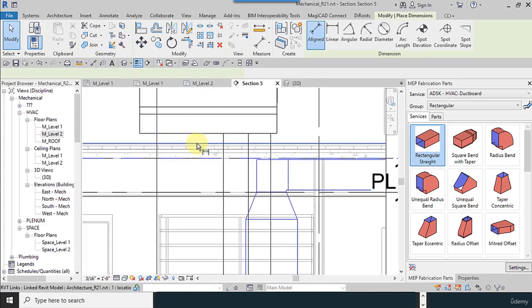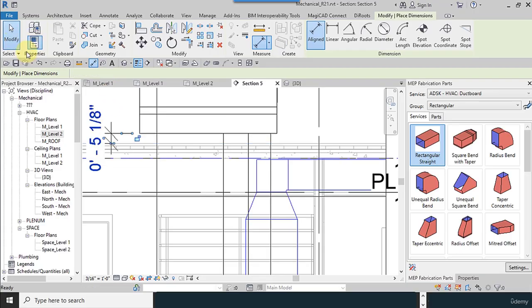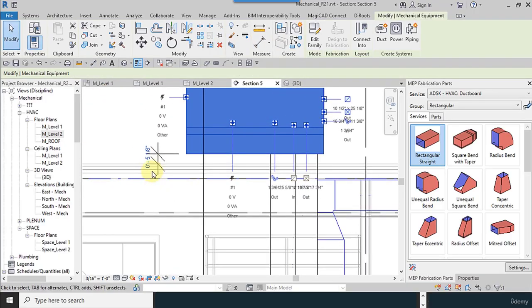I'm going to the view section again. You can move the rooftop units. Approximately, I put a value. Approximately 5 inches.